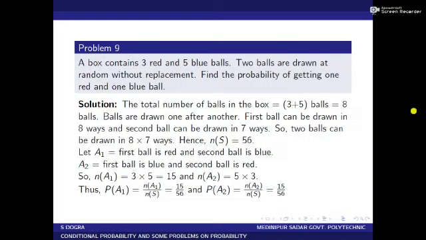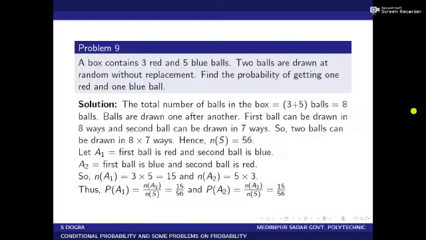I repeat that, since replacement is not allowed here, first ball can be drawn in 8 ways and second ball can be drawn in 7 ways. So the total number of ways in which 2 balls can be drawn is 8 into 7, that is 56. So n of S, the frequency of the sample space, is 56.